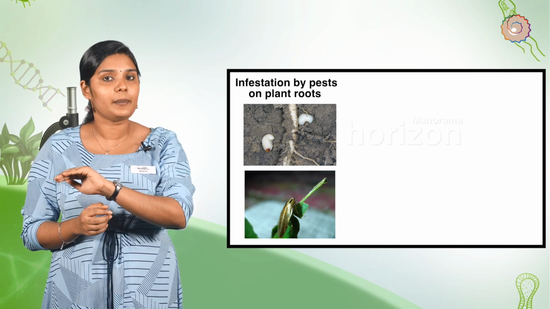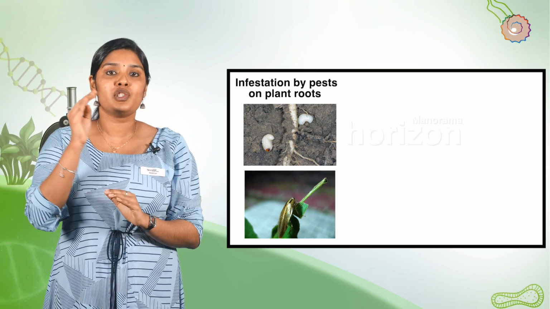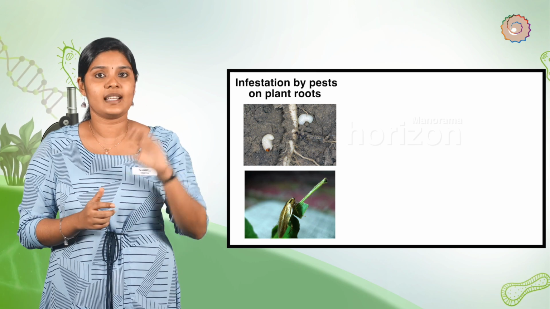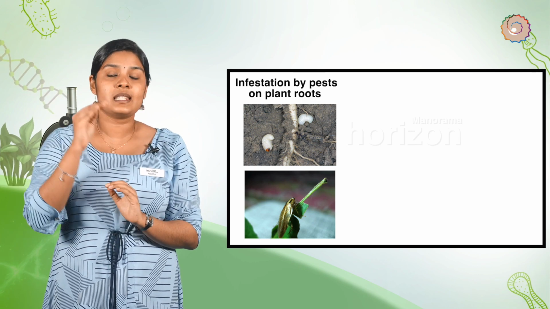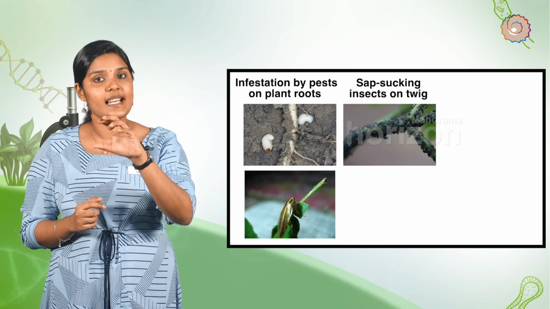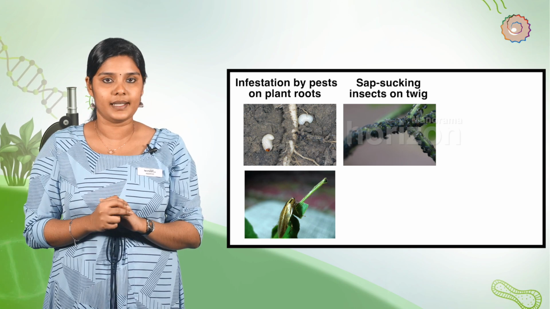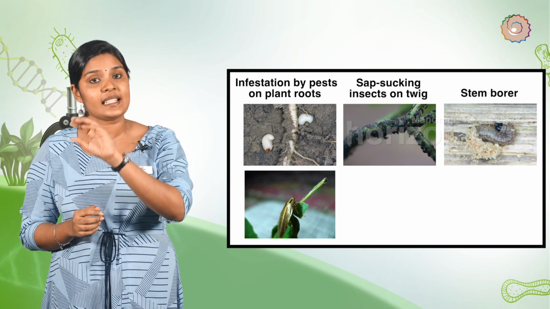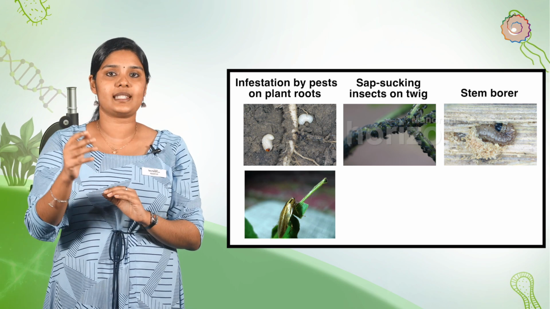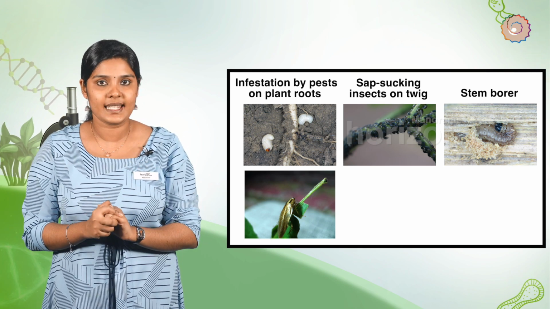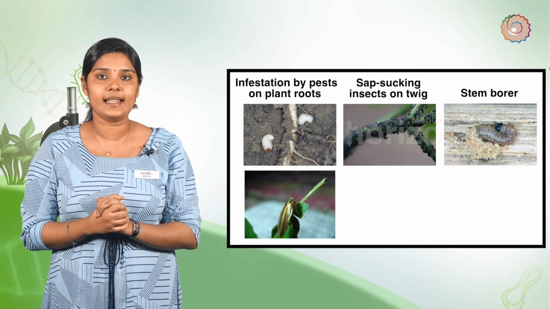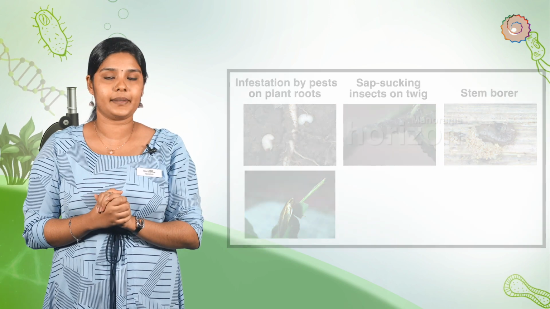Insect pests attack the plants in three ways. Chewing insects cut the root, stem and leaves. Sucking insects suck the cell sap from various parts of the plants. Insects like internal feeders bore into the stem and fruits. Thus, they affect the overall health of the crop and reduce yield.